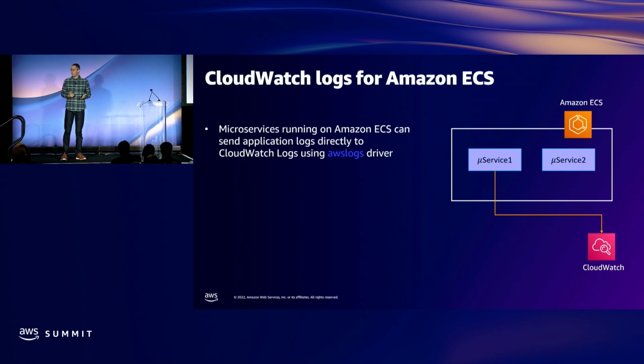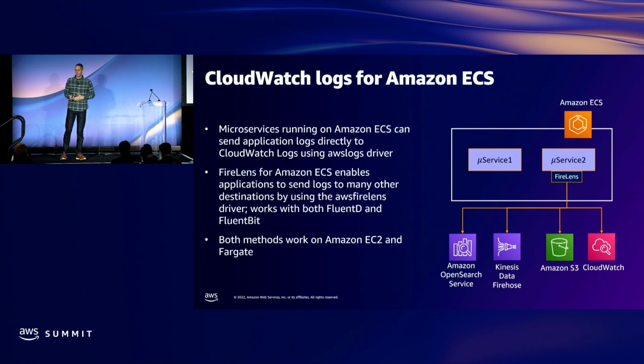But what if you wanted to send it to a different location? Or maybe you wanted to filter the data. Maybe debug messages don't want to go to long-term storage, or maybe development environments, we don't want to collect everything. And that's where FireLens comes in. So FireLens is a log routing solution built for support around Amazon ECS. This enables containerized applications on ECS to send logs to not only AWS services, additionally to CloudWatch, like S3, Kinesis Data Firehose, and Amazon OpenSearch. You can also send it to third parties as well.